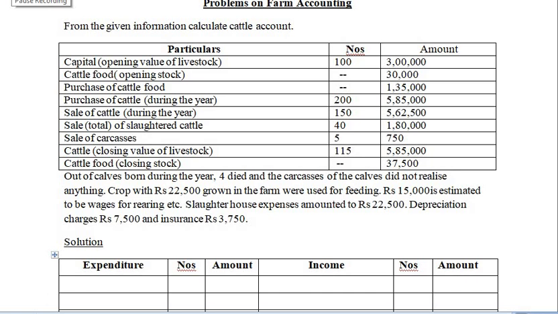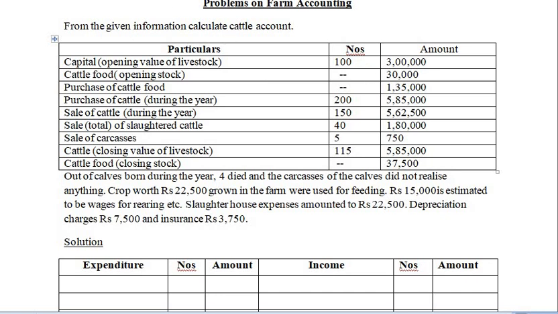So the 4 died and the carcasses of calves did not realize anything. Crops worth rupees 22,500 grown in the farm were used for feeding. Rupees 15,000 is estimated to be wages for rearing, etc. Slaughter house expenses amount to rupees 22,500, depreciation charge rupees 7,500, and insurance rupees 3,750. With this information, we have to prepare the cattle account.